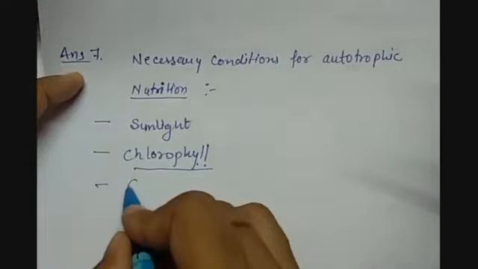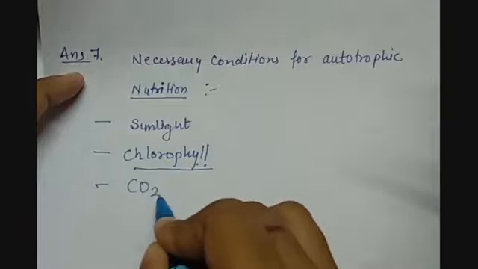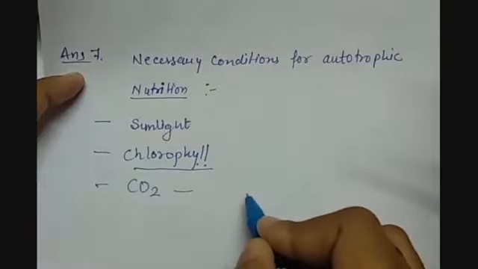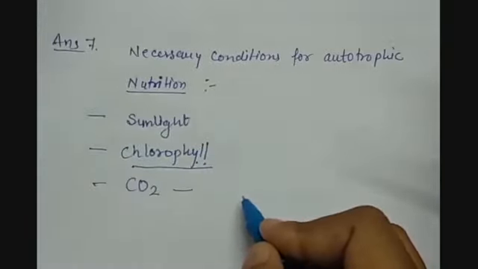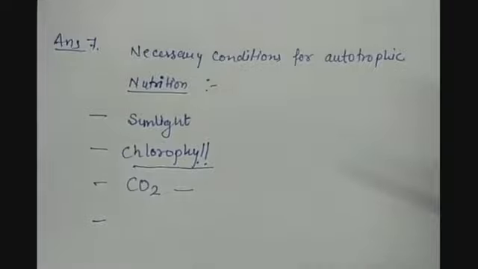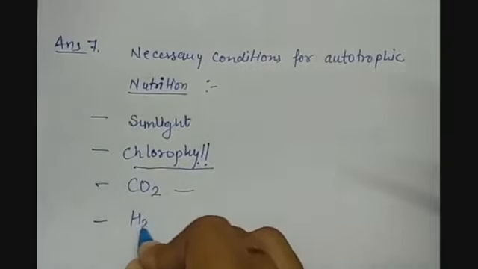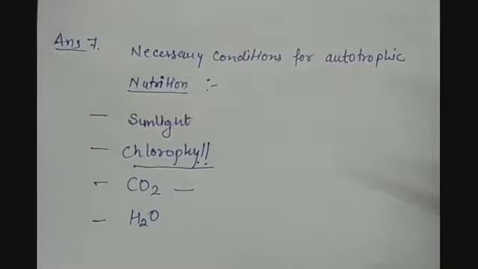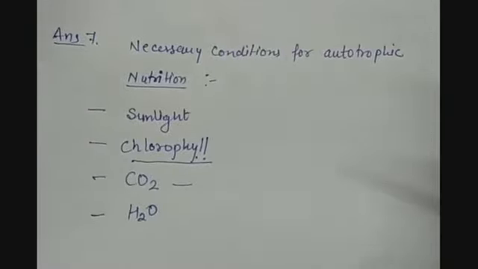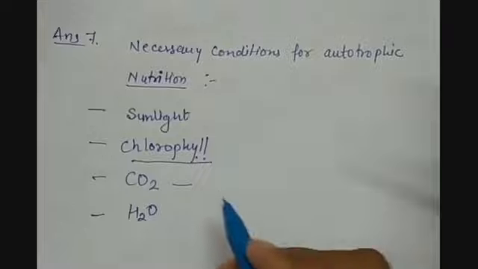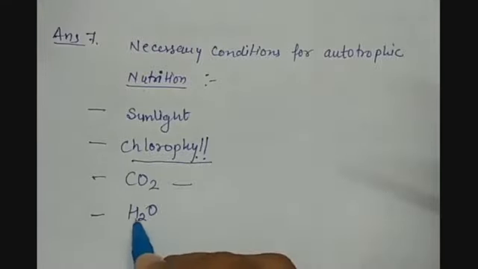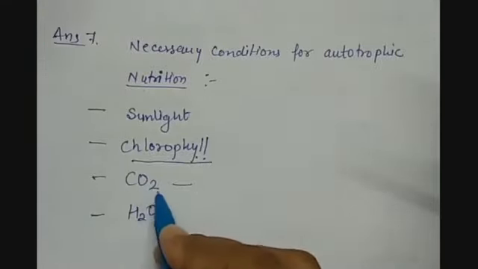Then carbon dioxide, which gets reduced into the carbohydrates with the help of hydrogen. Another requirement is the water, which divides into hydrogen and oxygen, and then hydrogen gets attached with the CO2 to get it reduced.